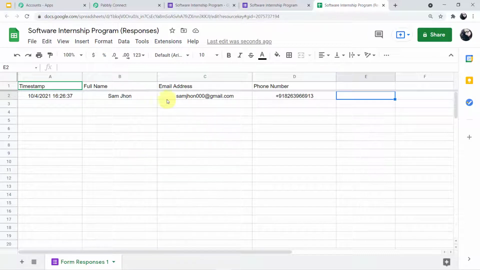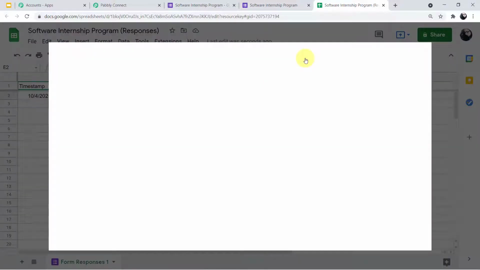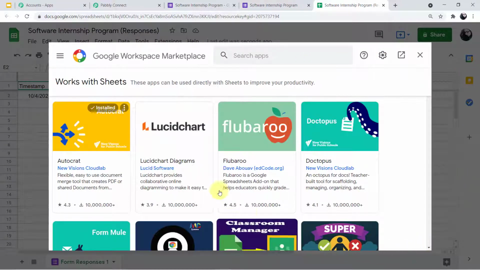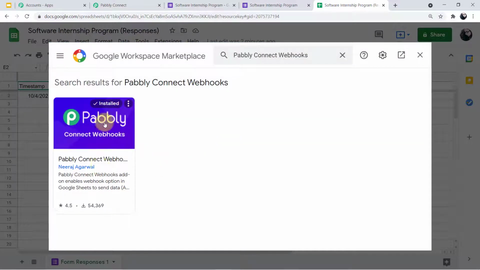For that, we have to click on Extensions, then on Add-ons, and now click on Get add-ons. As soon as you click on Get add-ons, a mini window will open in front of you, which is Google Workspace Marketplace. Come to the search button and here you have to search for Pabbly Connect Webhooks. Here you can see, if you click this, you can see the icon. Pabbly Connect Webhook is an add-on. It is showing here as installed because I have already installed it.